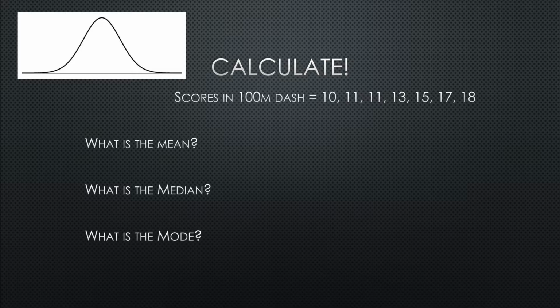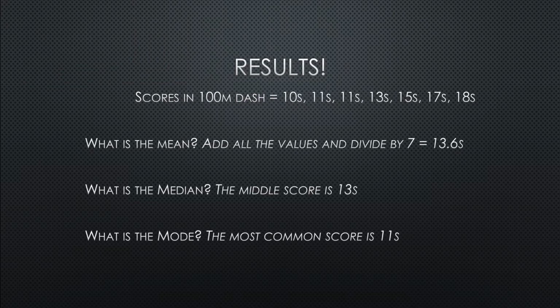Okay, so you all did that, I'm sure, and found very interesting information. So my class, the lab that I just performed, where everybody ran these different speeds, and I have some speedsters in there, believe me, we end up finding that if we add all the numbers and divide by 7, the mean speed in my class was 13.6 seconds. So the average person in my class runs 100 meters in 13.6 seconds.